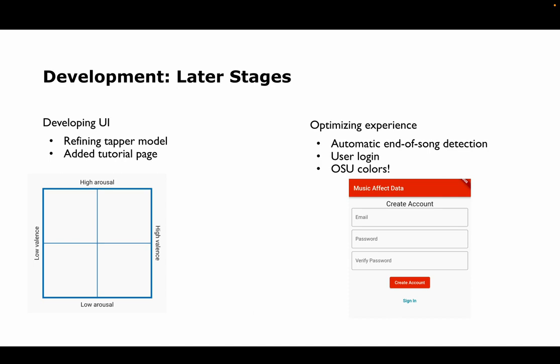Then lastly, there was the refinement stage, what we're currently in, refining that tapper model, removing those colors to possibly remove bias, adding the tutorial page, having the automatic end of song detection added to when you record data, adding the login, and of course adding those OSU colors. I think that's a beaver orange, you can see there.